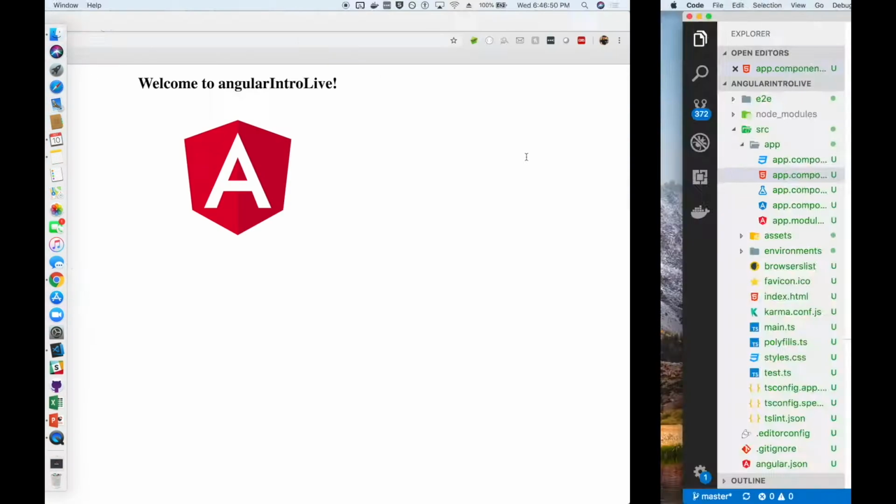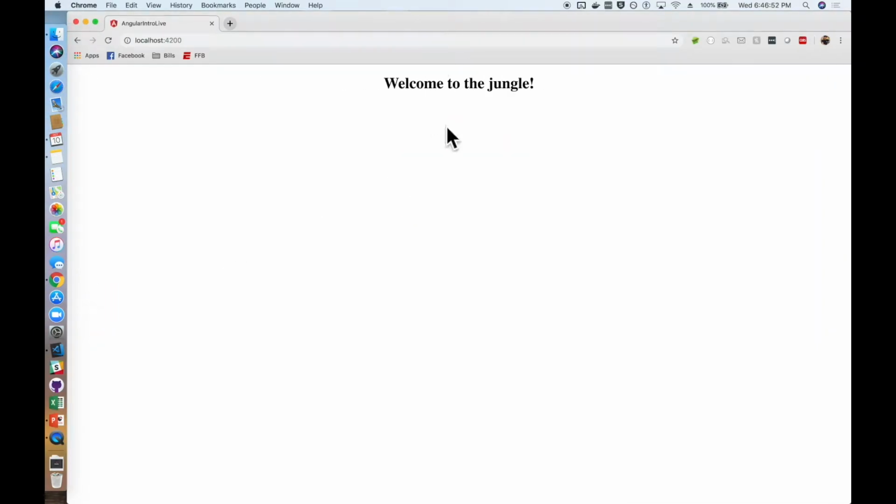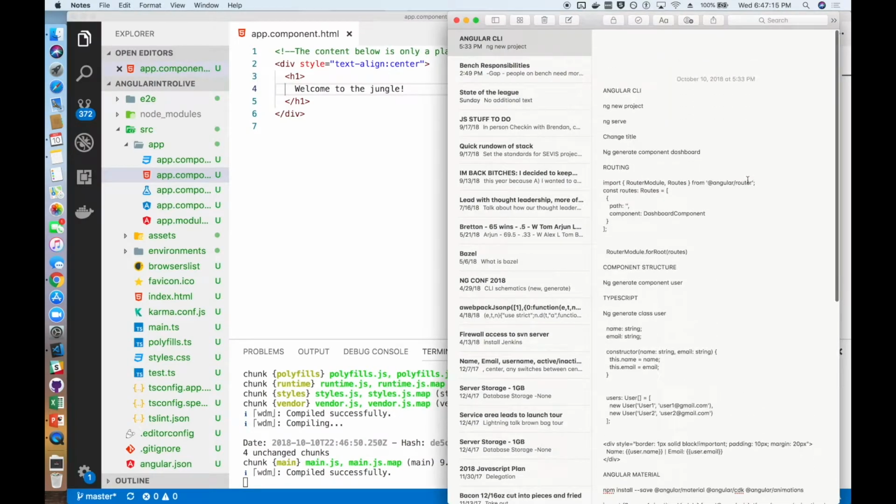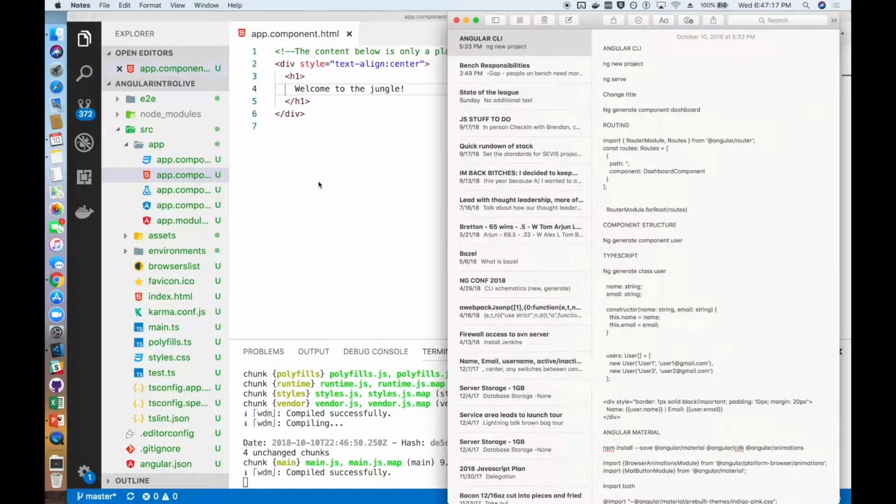So we're going to change the title to Welcome to the Jungle, and we've deleted some of the other info, and you can see that without us having to rebuild the project, it auto updates when we're using the ng serve command, so you don't have to worry about rebuilding a project every time you make a change. You can just go ahead and make your changes and immediately see whether you've had the anticipated results or not, which is very great and helpful for development, especially when you're working with some CSS stuff.